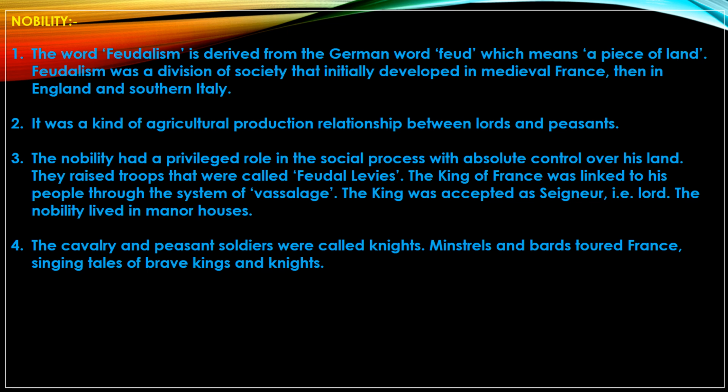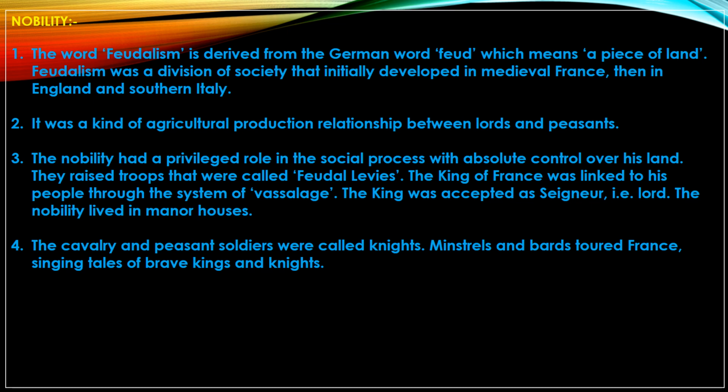Now we will talk about the second state, the nobility. The priests placed themselves in the first order, and nobles in the second. Nobility means the big landowners, and they had the central role, as you all know, in social processes. This kind of controlling system, from priest to nobles to peasants, this chain system, was known as the vassal system.